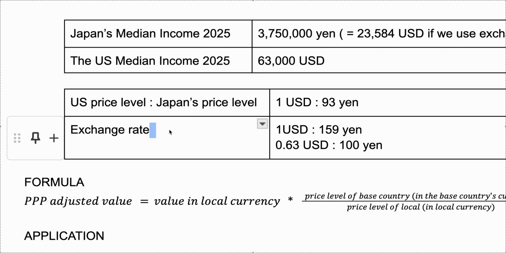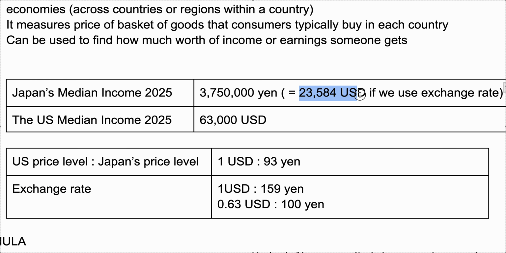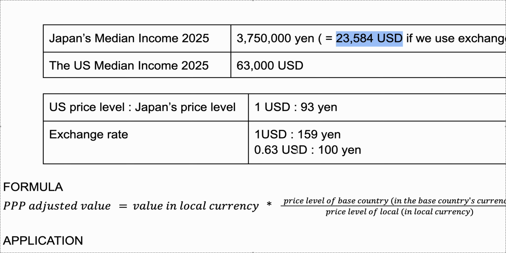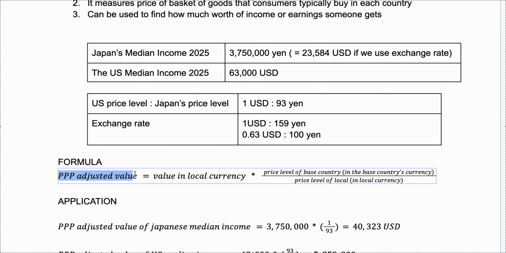So if we just simply use exchange rate, you're going to get this, which is going to be useless in understanding what kind of life Japanese people are having from the perspective of U.S. people. Yes, and we have a formula here, PPP adjusted value. We want to find PPP adjusted value, which is like a real value, right? And that equals value in local currency times price level of base country divided by price level of your local country or target country. It can be target, local, whatever.